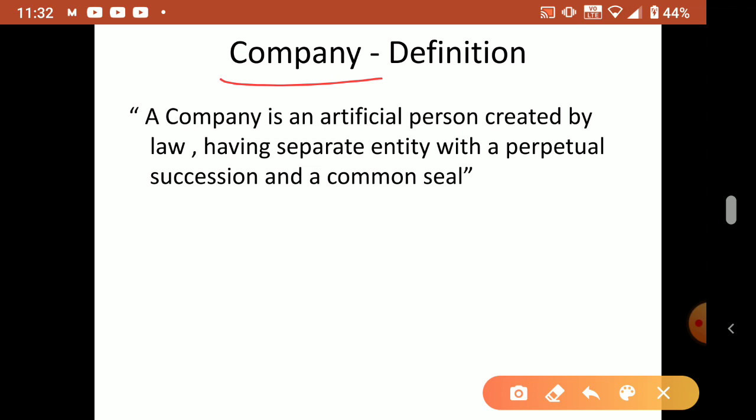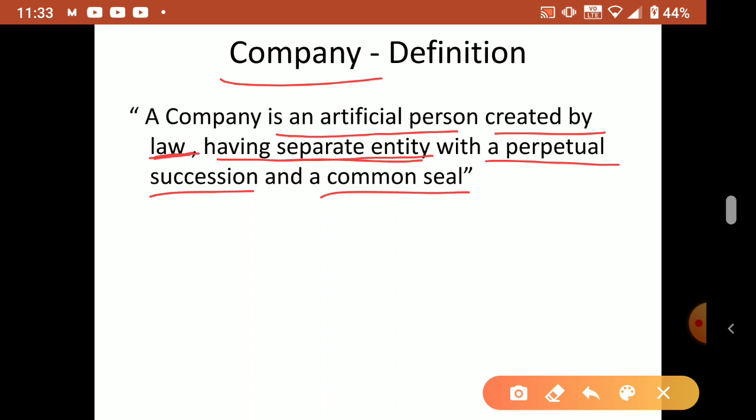Okay, so a company is an artificial person created by law, having a separate entity with perpetual succession and a common seal. Company is an artificial person, we know. We create the company like an artificial person. It is created by law, so only law can end it.